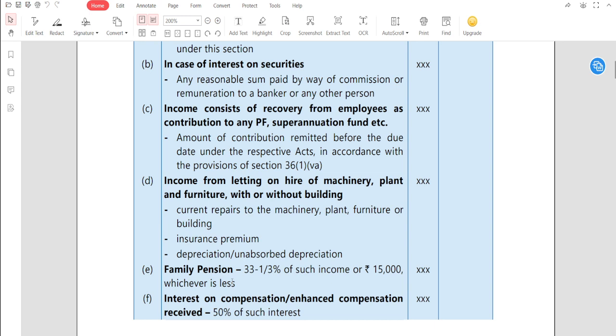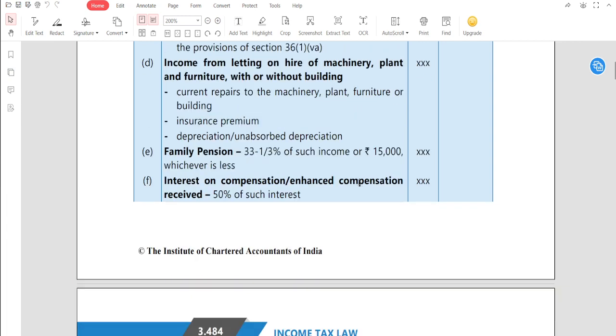With respect to any expenditure you made for the letting on hire of machinery, suppose you paid insurance premium for such machinery, suppose you have some depreciation on the machinery, suppose you have repair on this particular machine, it will be allowable as a deduction. Those expenditures incurred for letting out machinery, plant or furniture will be allowable as a deduction under section 57.